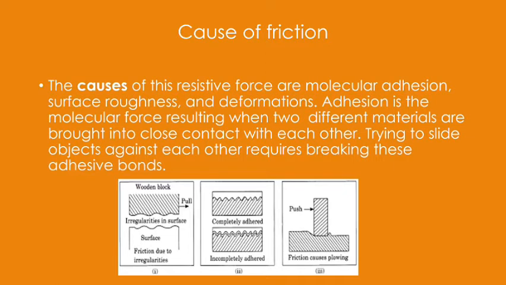So where are the irregularities causing the friction? That is because of the adhesive forces, because these are molecular forces. So we have to work against these adhesive bonds to make the body move. For that, some minimum force has to be given.